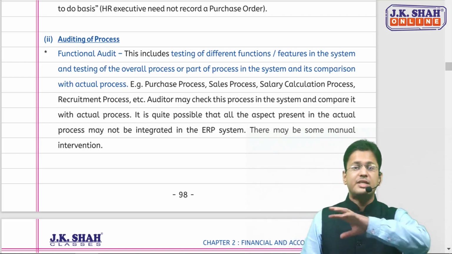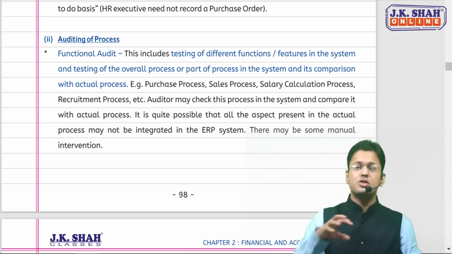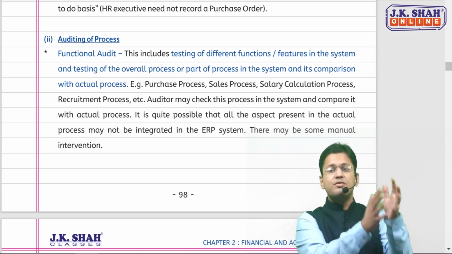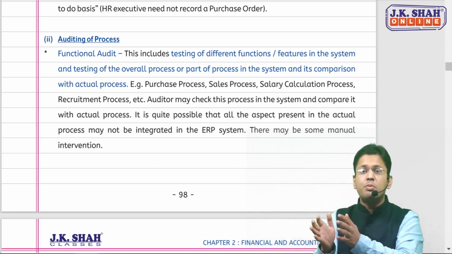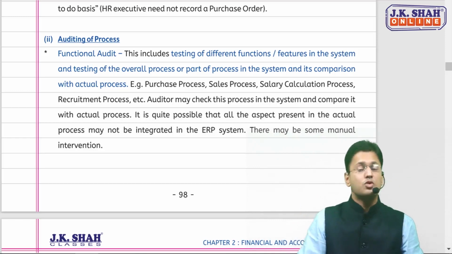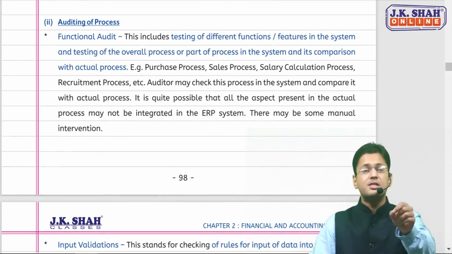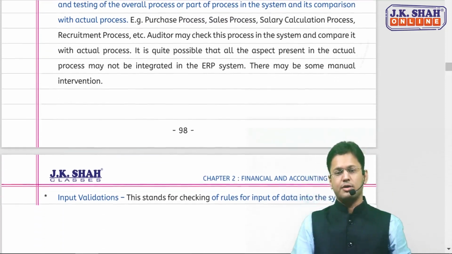That is, you will be testing different functions, different features in that ERP system. You will test the overall process in that system and compare it with the actual process. The design of the ERP was supposed to work like this and the actual performance is like this. So you will be comparing, and in case of any deviations, you will be reporting. That is the functional part. The name is also clear, functional audit. That means you are checking whether the functions are performing as designed or not.